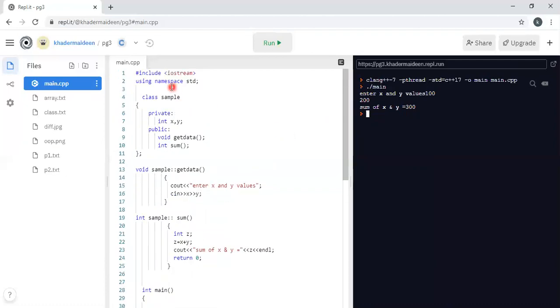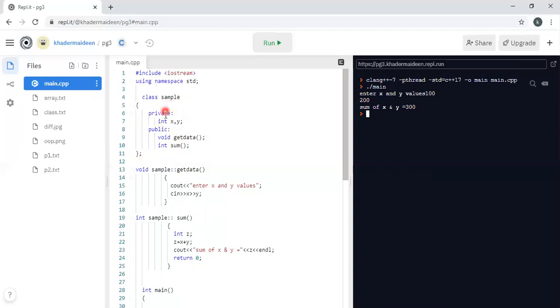Under the OOP concept, first we declare the class. This is the declaration of a class. Inside the class, we use private and public categories. Under private, we define the data members. Under public, we define the member functions. Then the class is terminated with a semicolon.